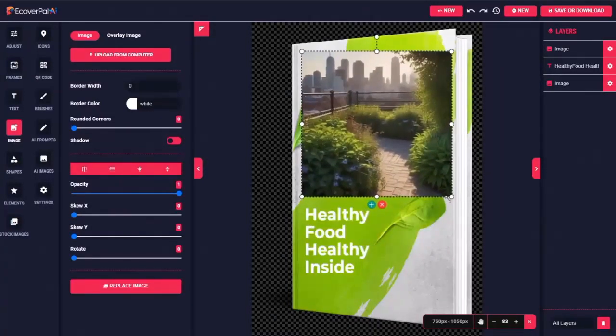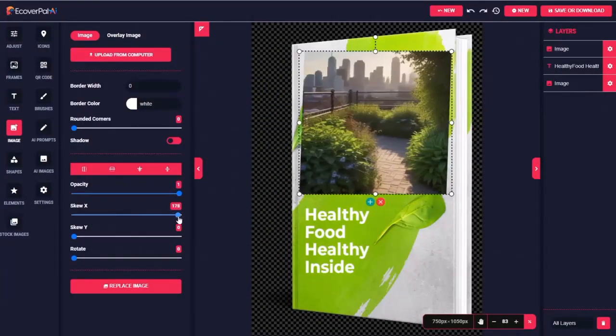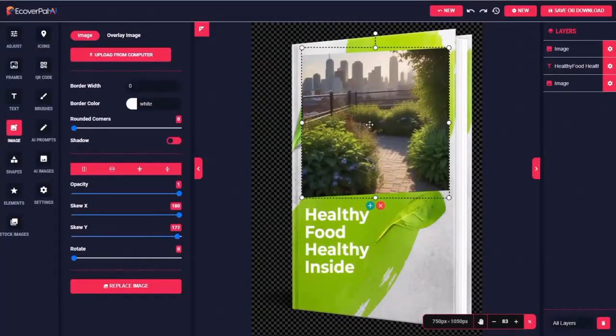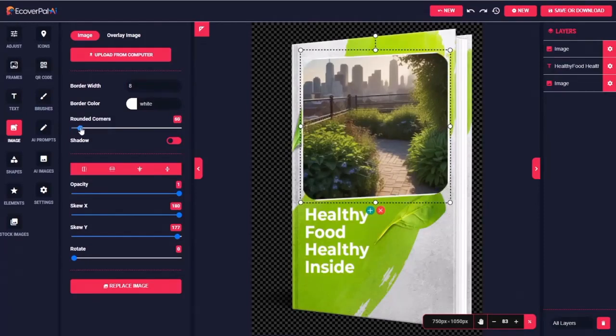From there, you can resize it. I'm going to rotate it a little to kind of fit the canvas. Maybe skew it as well. And put it where I want it to be. Maybe I want to add a border. Perhaps I want to give it some rounded corners.